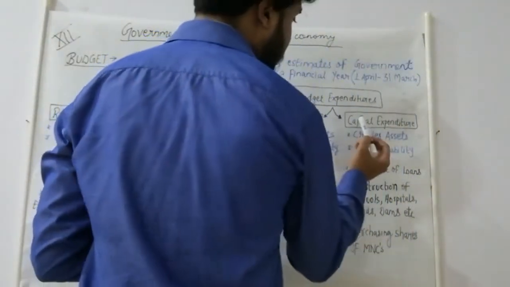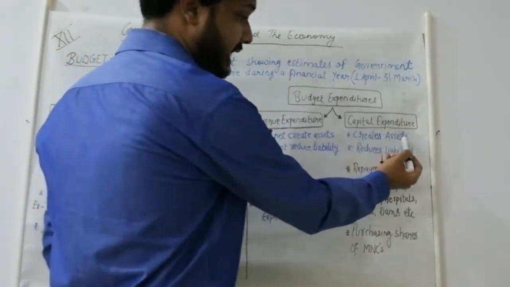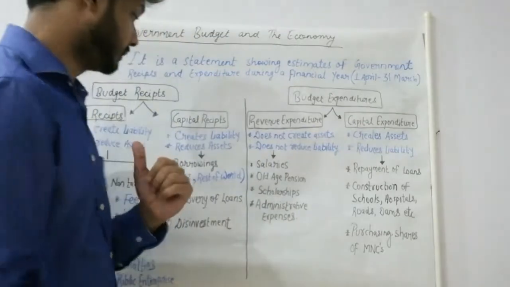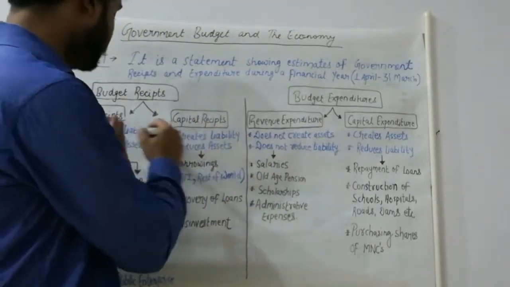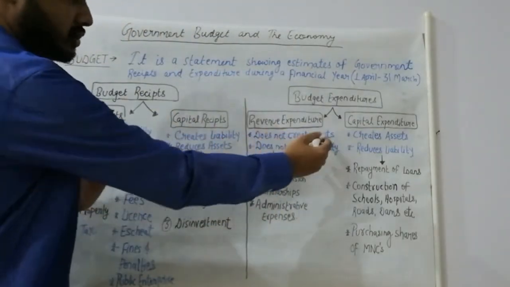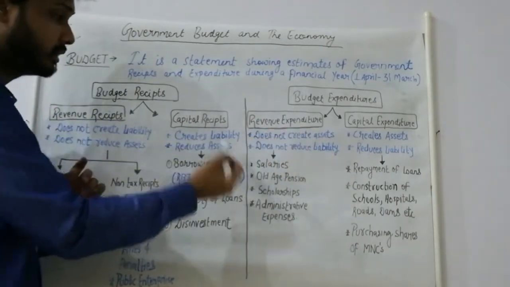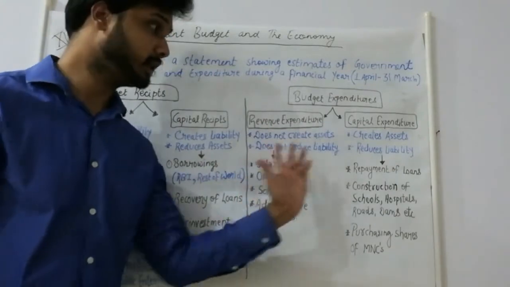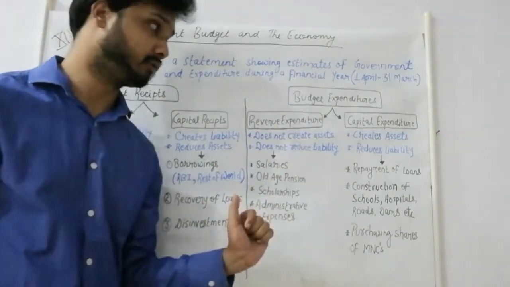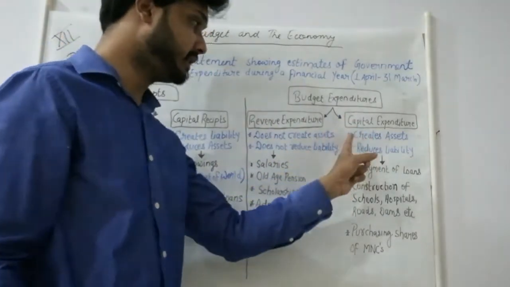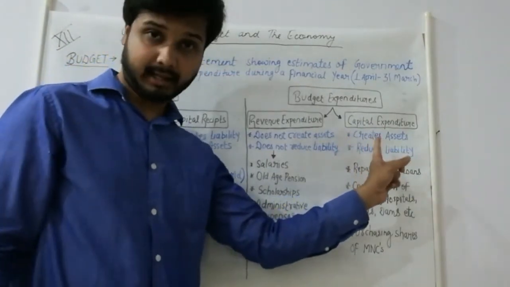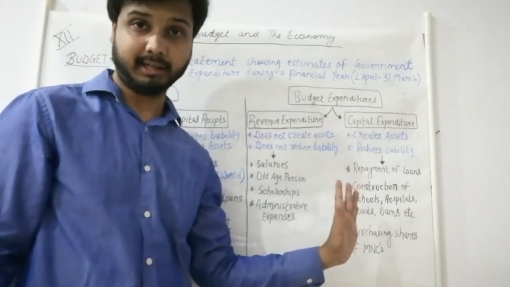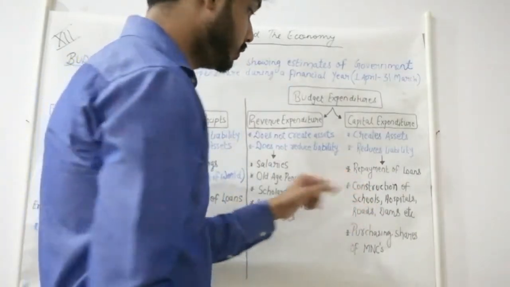A capital expenditure creates assets and it reduces the liabilities of the government. You can match this: does not create liability, does not create asset, it is similar. Creates liability, creates assets, it is also similar. So you can categorize and remember this in this form. So capital expenditure will either create any asset for the government or it will reduce the liability for the government. Let us see how.